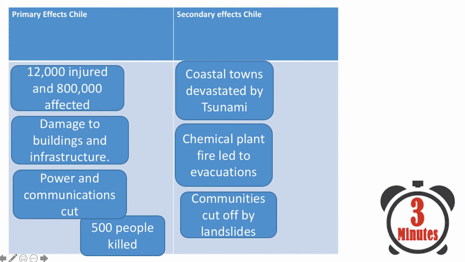There were also many secondary effects. Coastal towns were devastated by a tsunami. A chemical plant fire led to evacuations, and communities were cut off for a period of time by landslides. Take a look at this table and start thinking about whether you think primary or secondary effects had a greater impact.